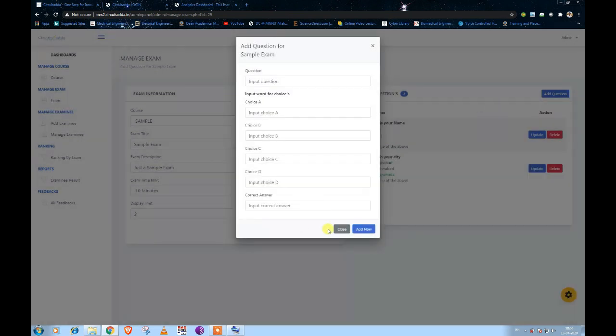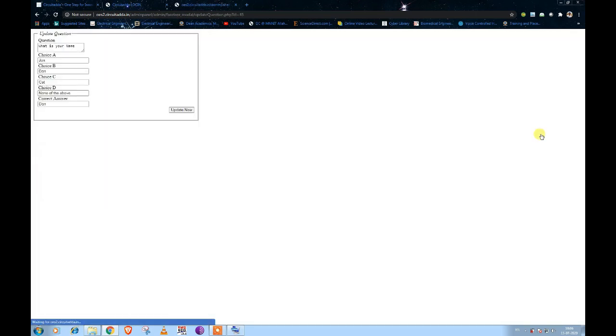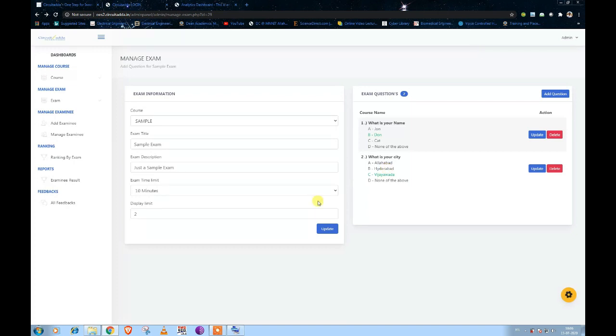Then close here, and you can see that under the exam named sample exam, you are getting 2 questions, and you can clearly see what is your name with Don and John, and what is your city here. If you think something has gone wrong, you can delete the question, or you can update the question by clicking on update. In this way you can add the questions here.